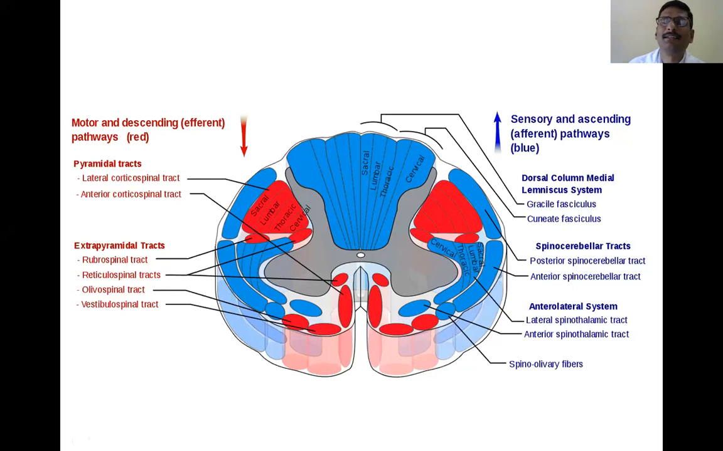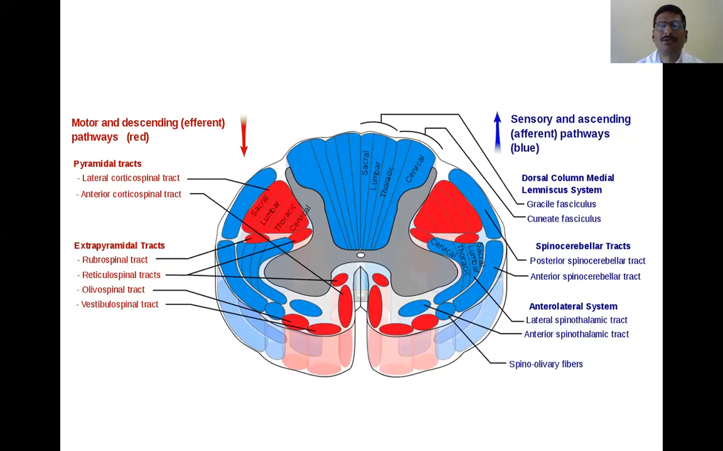Sorry for the technical interruption. So just you have seen the dorsal column tracts carry multiple general sensations like fine touch, tactile localization, tactile discrimination, and the vibration sensation, as well as stereognosis and position sensation. As far as the spinothalamic tracts are concerned, the anterior spinothalamic tract carries the crude touch.